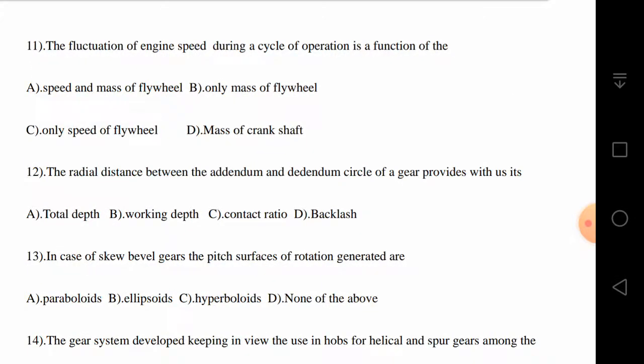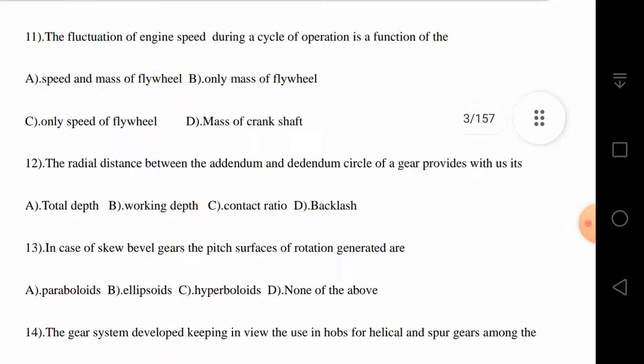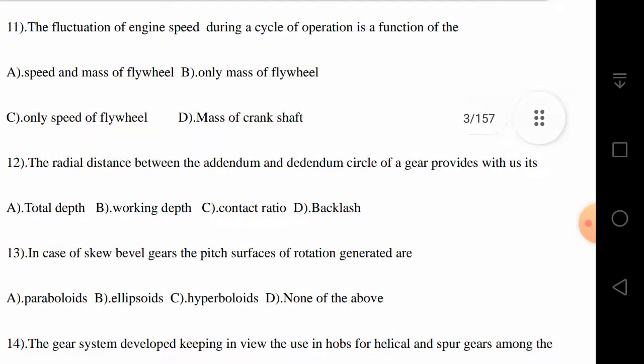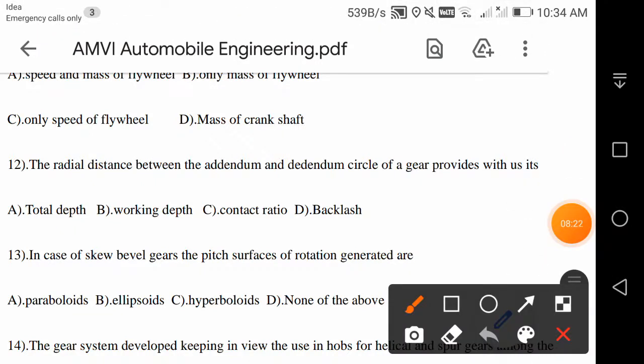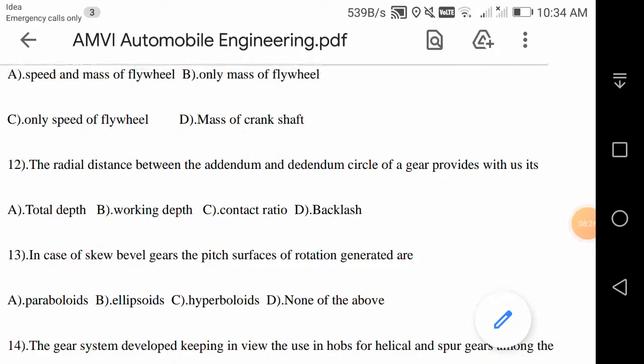Now, the fluctuation of engine speed during a cycle of operation is a function of what? Here he is asking about the flywheel. Is it a function of speed and mass of the flywheel, or only mass of flywheel, or only speed of flywheel, or only mass of crankshaft? Definitely it is related to the flywheel only. So your answer is B. Only the mass of the flywheel is the correct answer. Let us mark the answer.